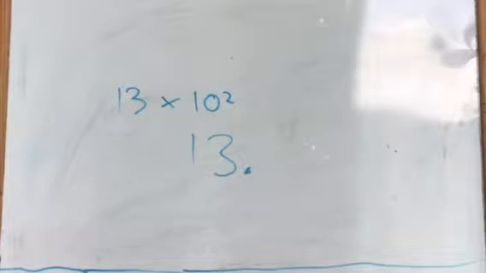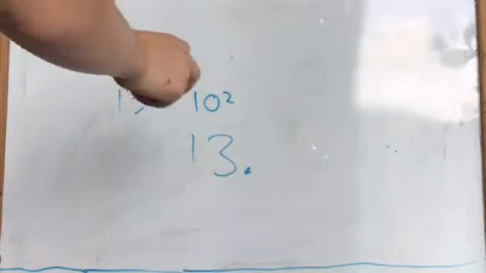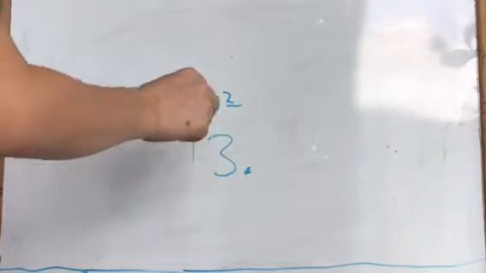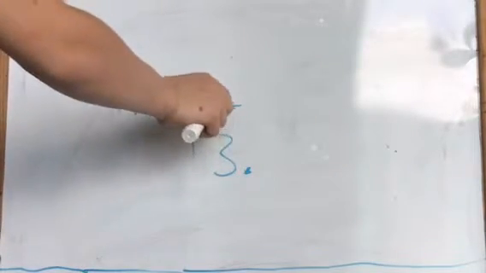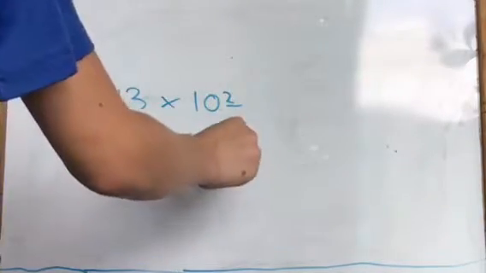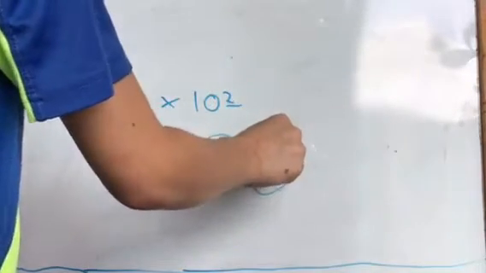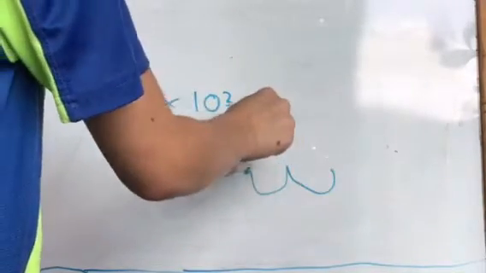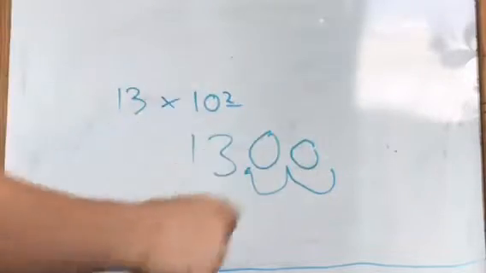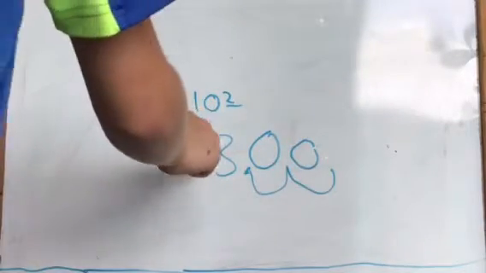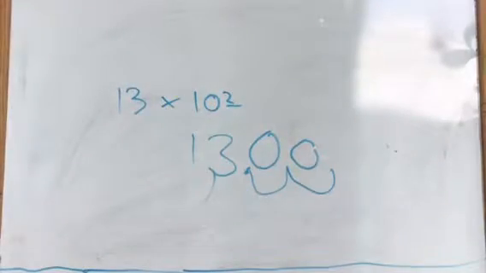If the exponent is 2, then you move the decimal point 2 times to the right, and then you fill these in with zeros. So now you know that's 1,300. That's another way, but always remember that the decimal isn't moving, it's just your numbers that are moving in the place value. So that's for multiplying.